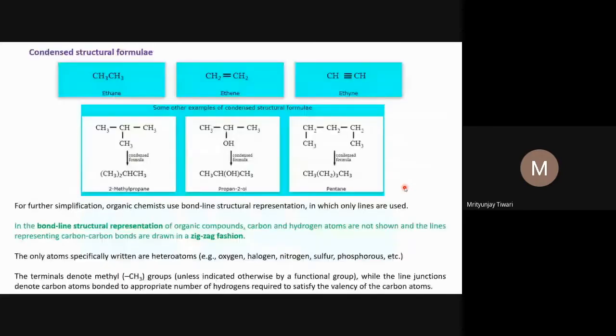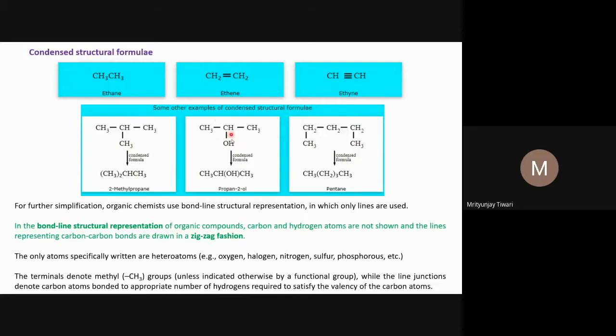And what are the heteroatoms? I think I have mentioned it last time. Compounds of only carbon and hydrogen are called hydrocarbons. And if in an organic compound any other element comes other than carbon and hydrogen, that atom is called a heteroatom. Usually in organic compounds, the heteroatoms could be halogens, sulfur, oxygen, nitrogen and phosphorus. And the halogens, as I have said, are fluorine, chlorine, bromine, iodine. These are the heteroatoms mostly present in organic compounds.